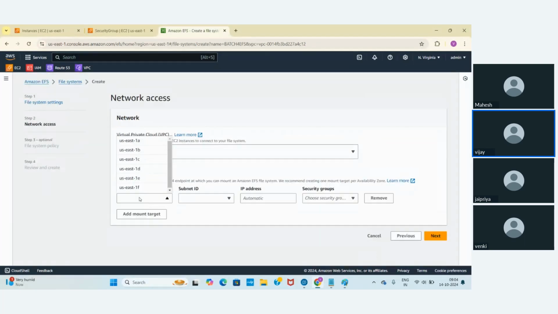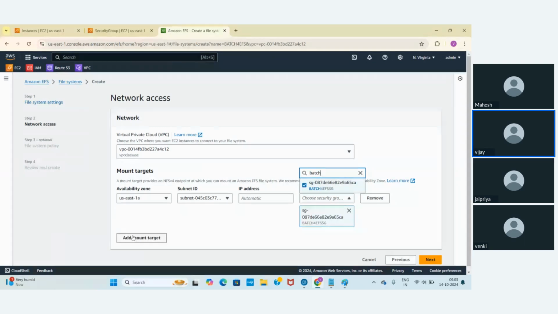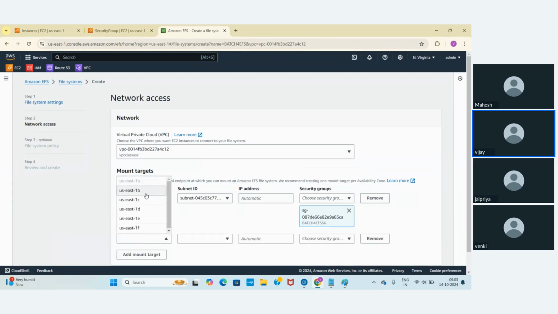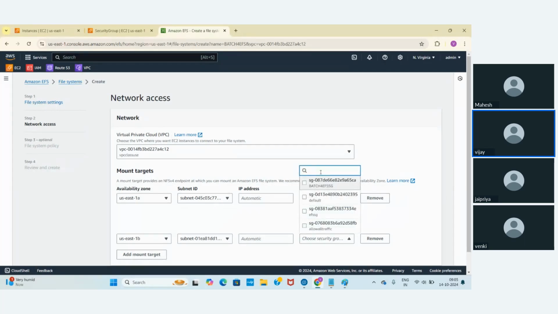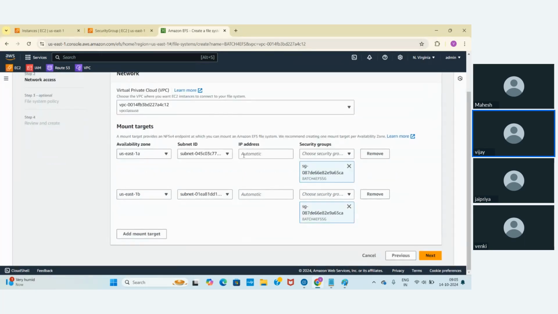Let me click on node endpoint. I'm going to take 1A, and the security group will be the one which I created, batch. I'm going to attach this security group, add mount point, and again I'm going to deploy this EFS in multiple availability zones, as I mentioned. Or if you want to, you can give only an IP address.